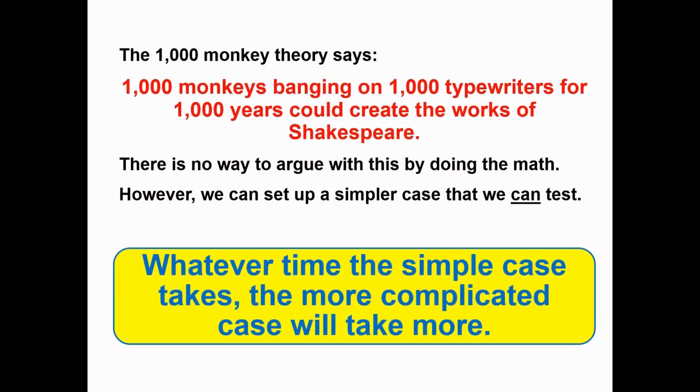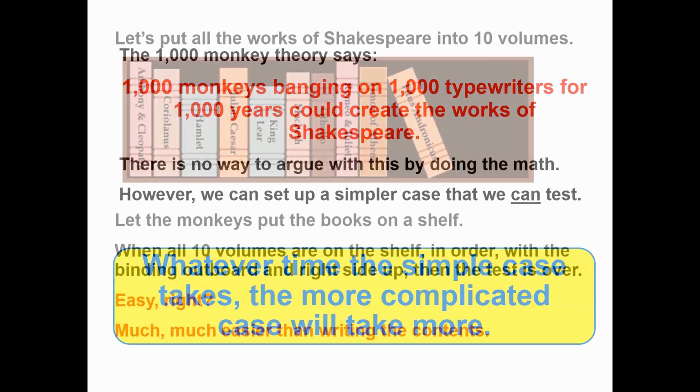You recall that this theory says that 1,000 monkeys banging on 1,000 typewriters for 1,000 years could create the works of Shakespeare. Okay, there's no way to argue this by doing the math. However, we can set up a simpler case that we can test mathematically. Whatever time the simple case takes, a more complicated case should take more time. Let's see how long it takes to do a simpler task.